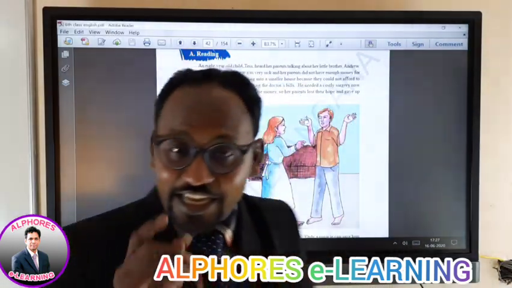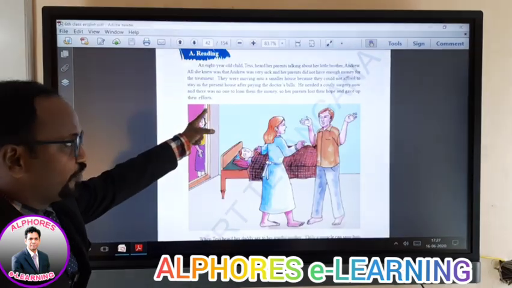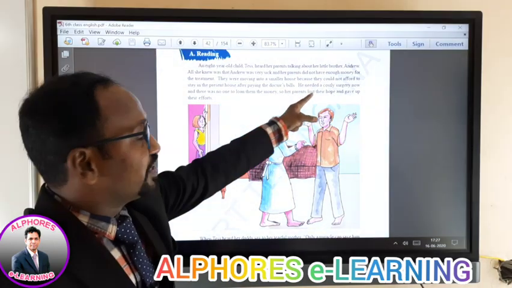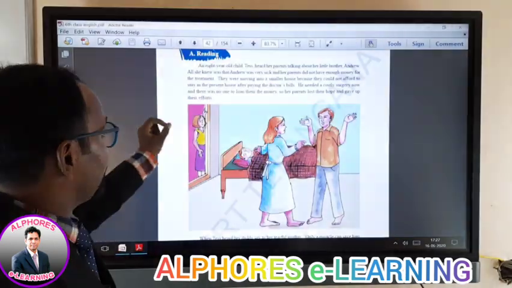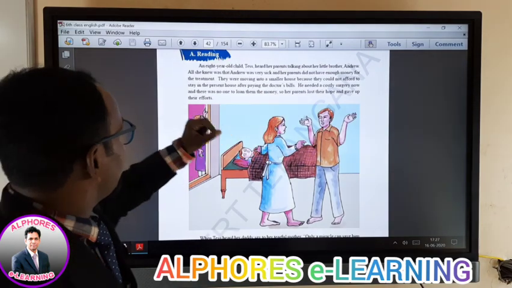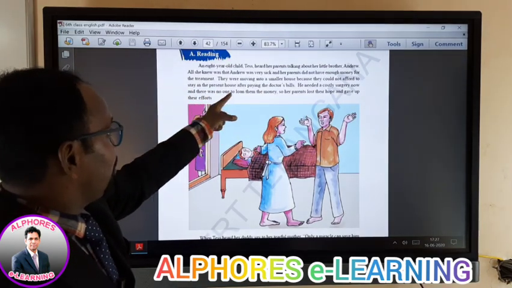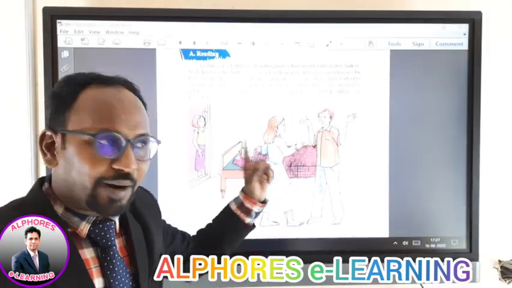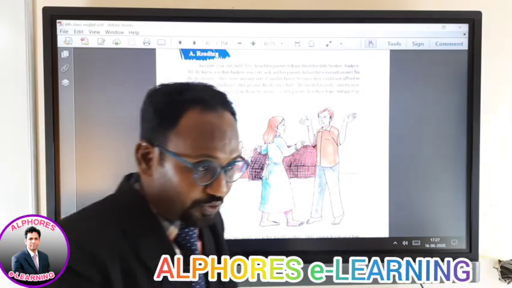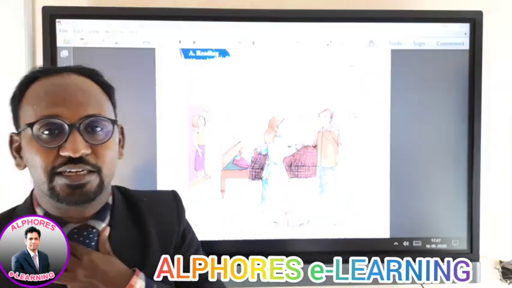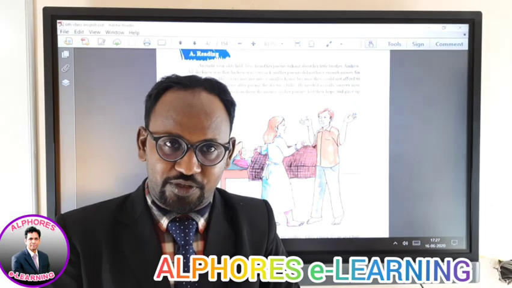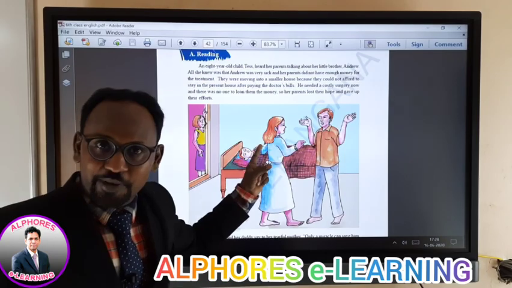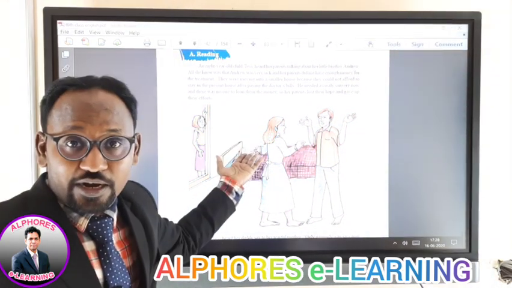Right? So my dear students, if you look at this first paragraph before you, you can understand. Right? This is all about little brother Andrew. Now what happened to Andrew? So here talking about little brother, all she knows is that Andrew was very sick. What is the health disorder? What is the problem with the health is not mentioned, but he was not well. And as you know, if a person is not well with the health, he needs a sufficient amount to visit the hospital and for the treatment. Now do they have sufficient money, my dear? No, it's not there. Right?